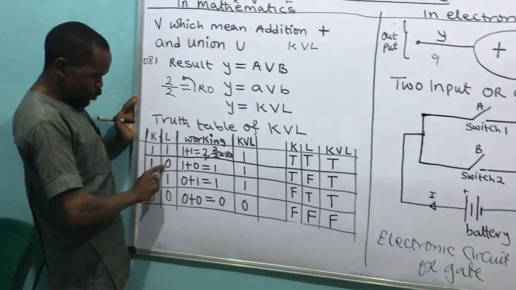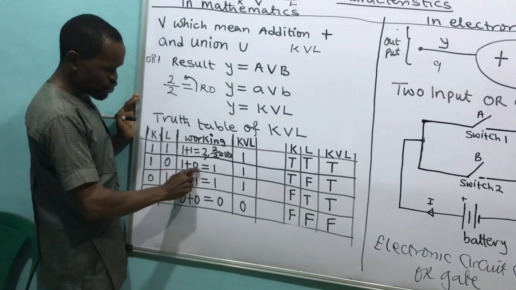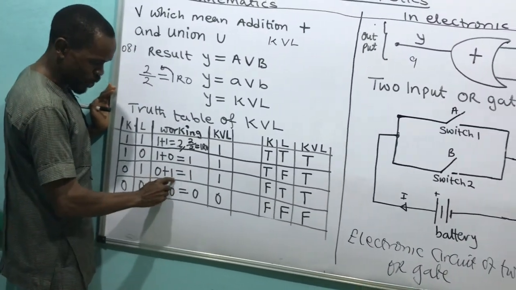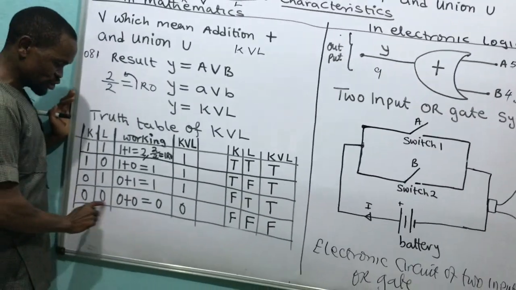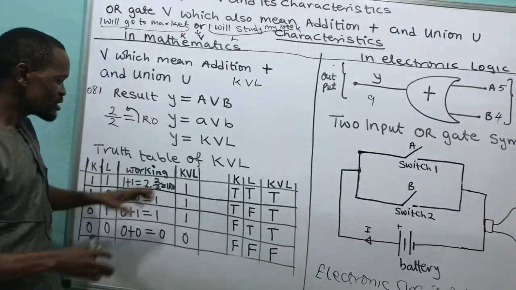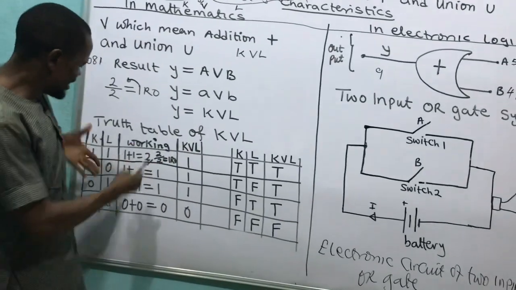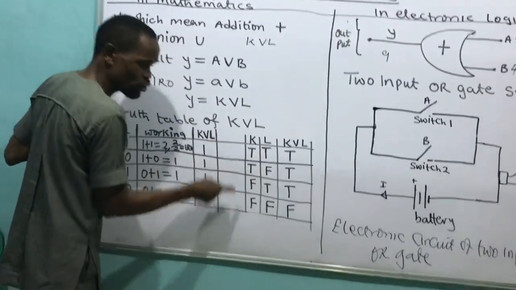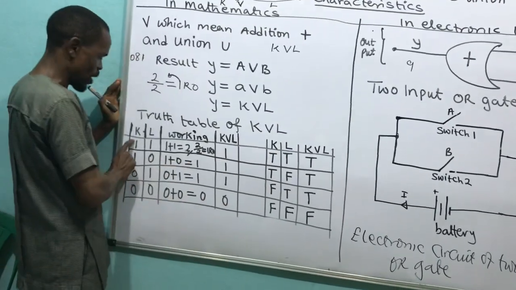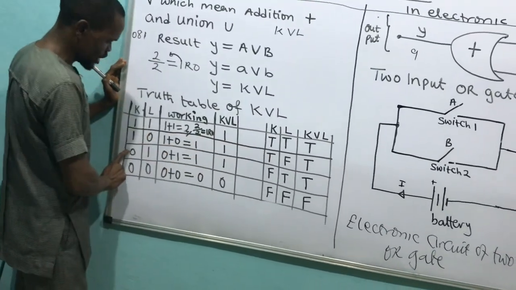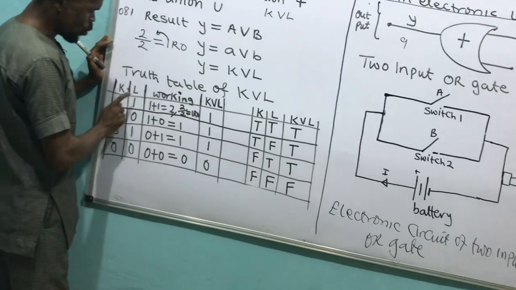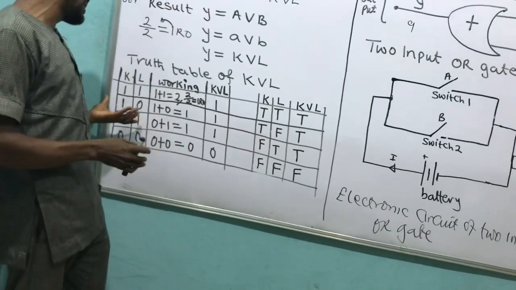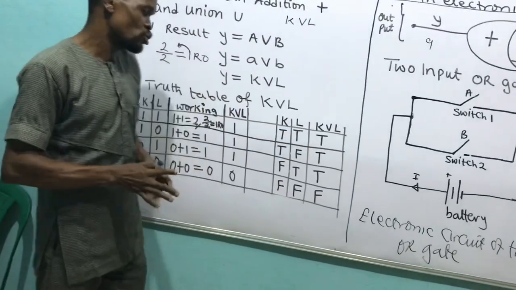Then 1 plus 0 is 1, and 0 plus 1 is 1. Look at it. 0 plus 0 will give me 0. Then you're looking at here. I'm representing this in 0 and 1. Here I'm representing this in true and false. Look at it. 1, 1 means true, true. Then 0, 0 means false, false. Then 1, 0 means true, false. I'm representing the same table in true, false, so that we understand.